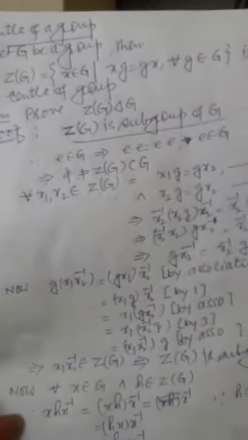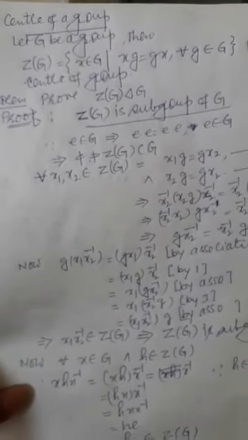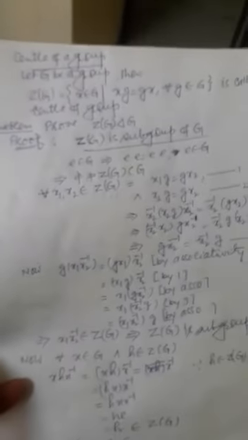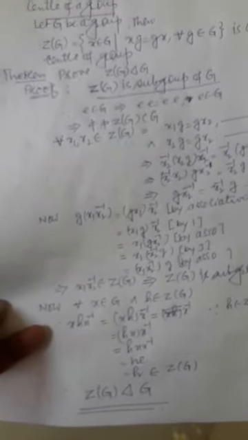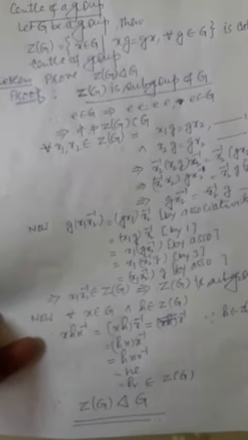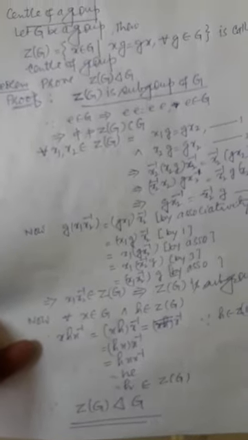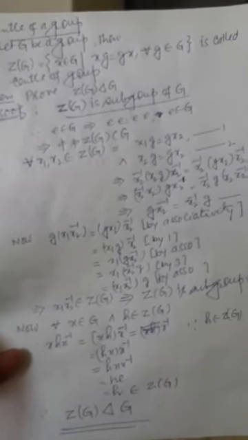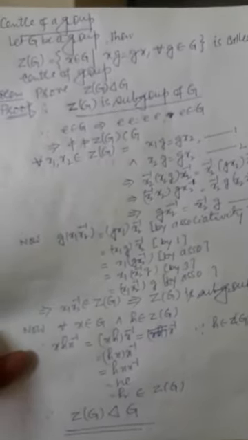Now, what is the center of a group? Let G be a group. Then Z(G) is the set of all those elements x of G such that xg equals gx for all g belonging to G. It is called the center of the group.